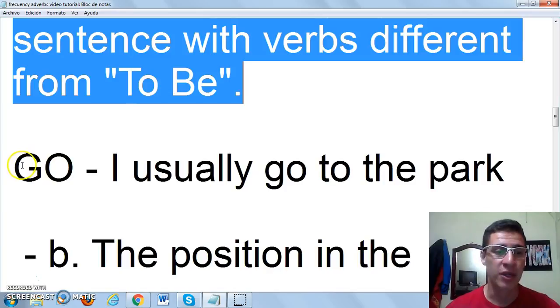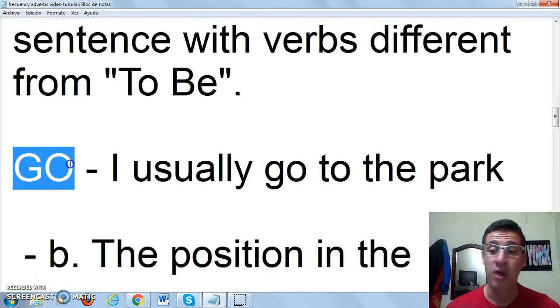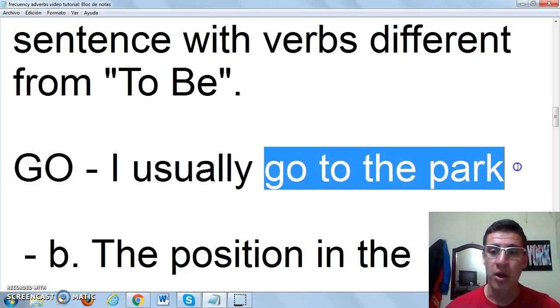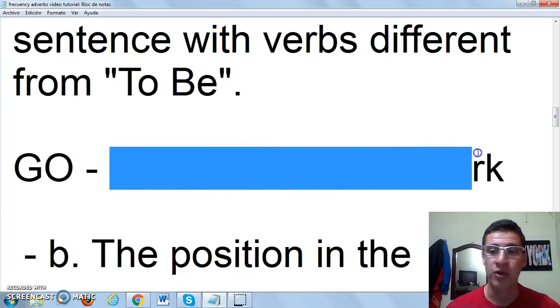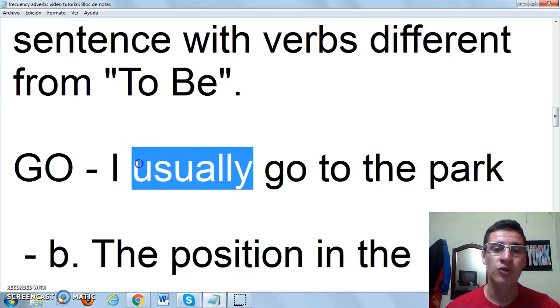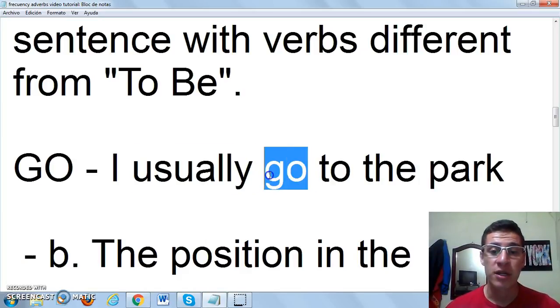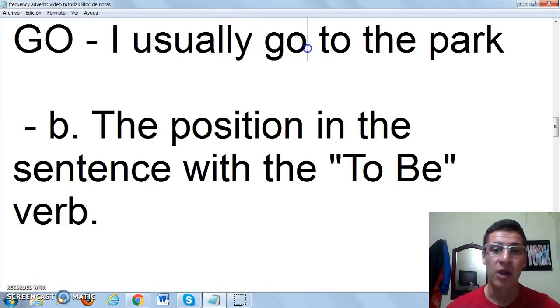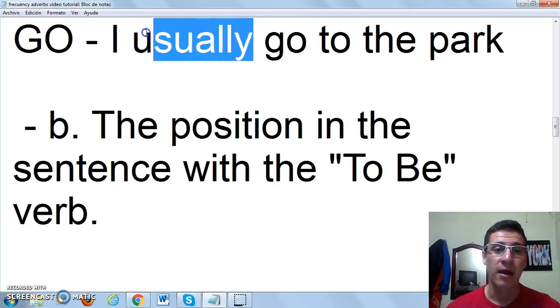So I put an example in here with a verb go, and the sentence would be: I usually go to the park. I usually go to the park. As you can see here in this example, usually goes before the verb, usually, which is the frequency adverb, and go, which is the verb. So they normally have to go before the verb.